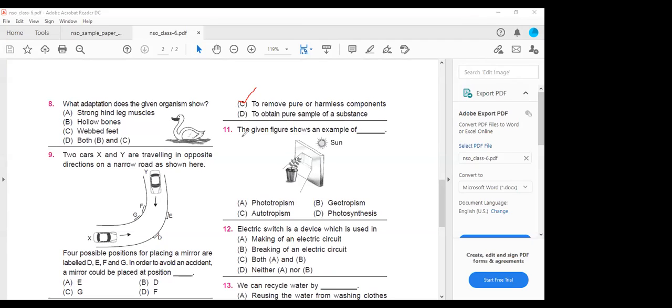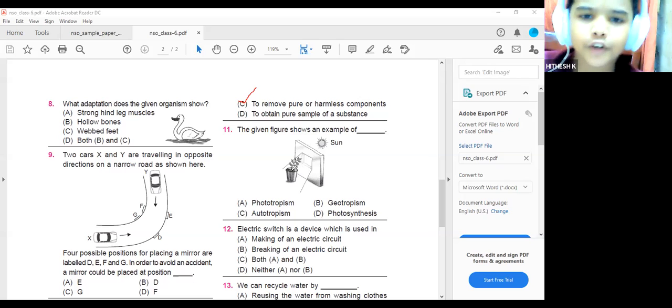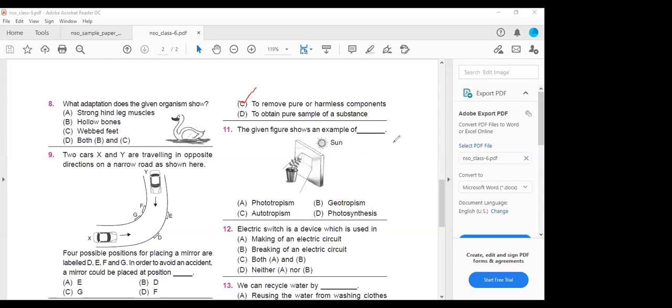Next, 11th one, the given figure shows an example of. So here, phototropism. Yes, very good. Hitesh, you are telling the correct answer, but you have some audio problem. Phototropism is the correct answer. Phototropism is movement of the plant towards the light.